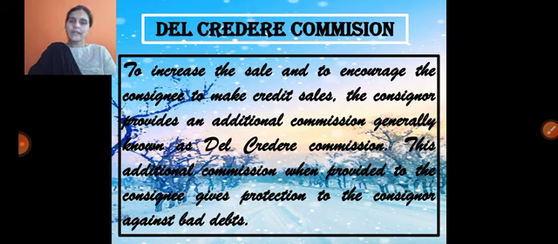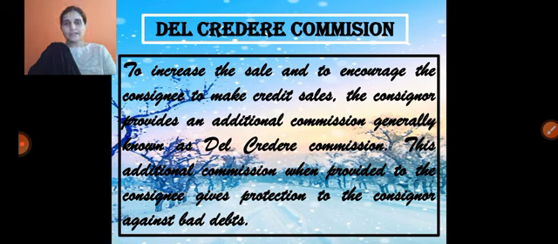To encourage credit sales, the risk is also borne by the consignee, who must take proper precautions while selling the goods. The del credere commission is the additional commission provided to the consignee for recovering bad debts